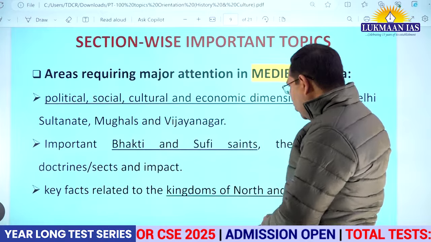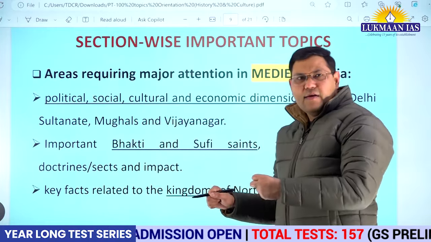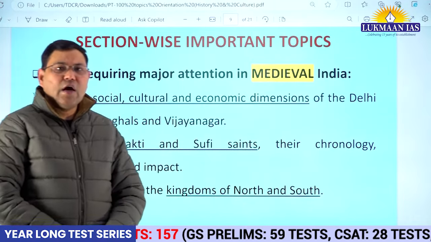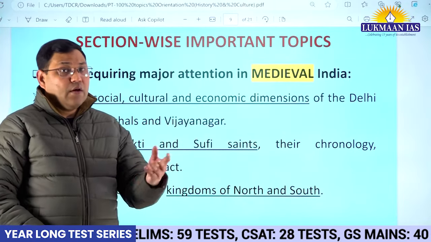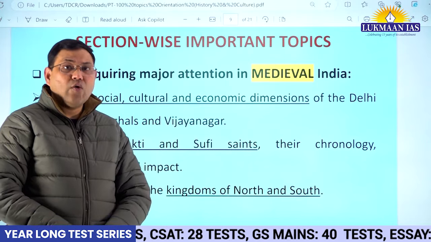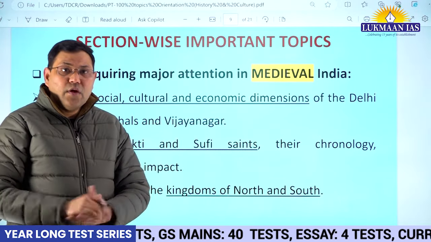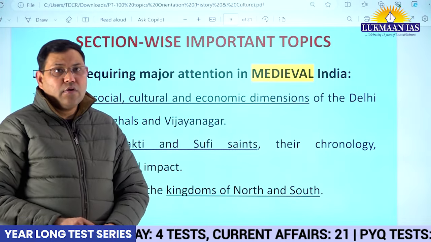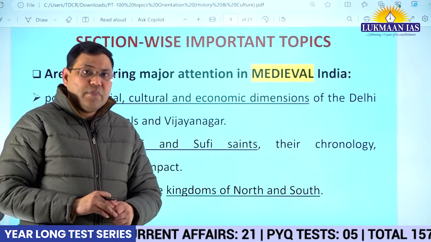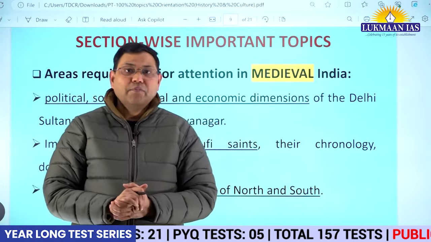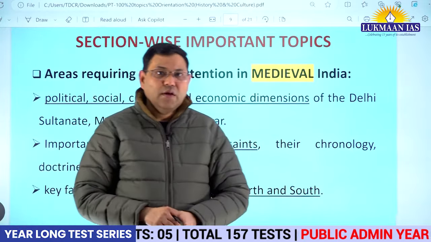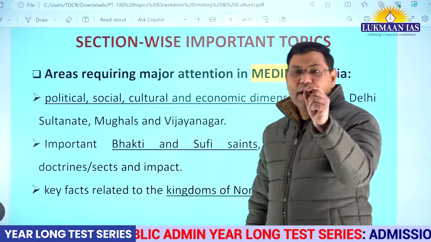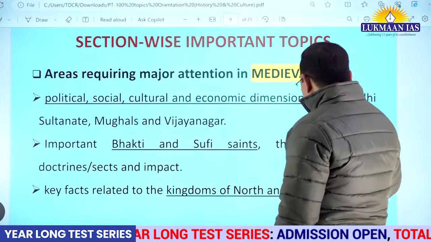Then you should also know some key facts related to important kingdoms that emerged in North and South India. For example, when there is a breakdown of the Delhi Sultanate, then many kingdoms emerged. When there is a breakdown of any other bigger empire, like the Vijayanagar Empire, there are successor states. The Bahmani Kingdom broke down and has 5 successor states. You should know the key aspects about them, right?